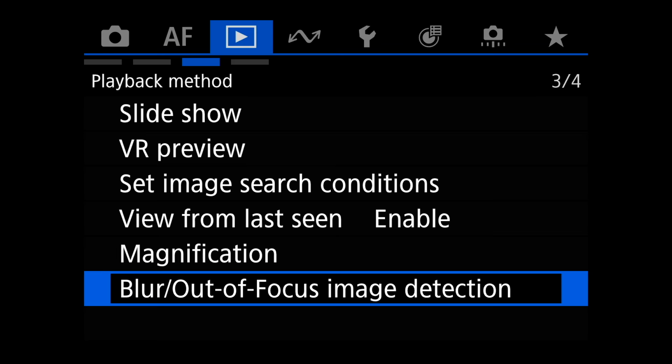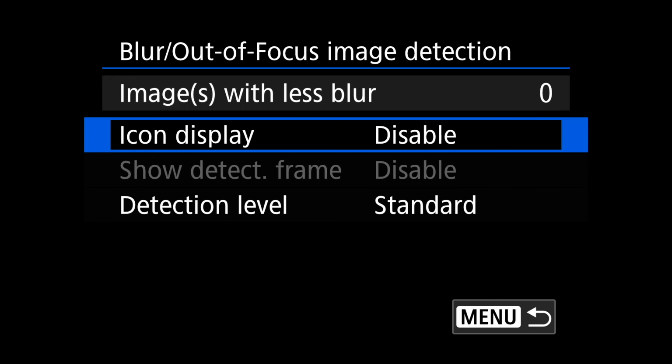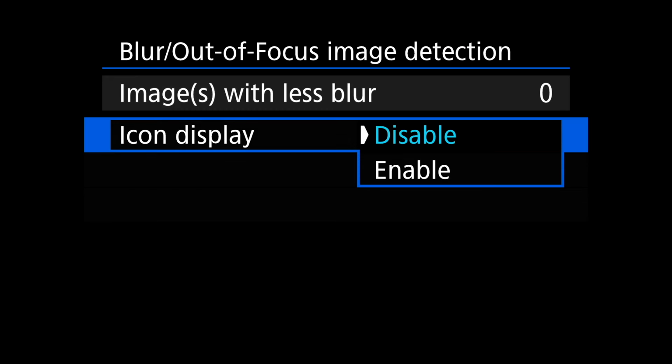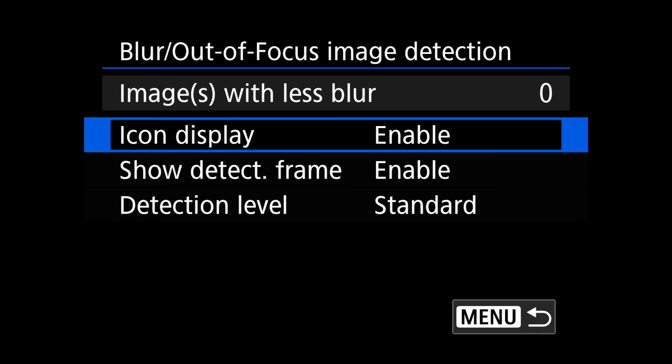What we have to do is you go on here. It's the blur out of focus image detection. This is insane. You can turn the icon on, and it will give you an indication in the viewfinder that your photo is actually blurred, which means not because you drag the shutter and you're trying to do something artistically, the shot is no good. It actually knows that, and it will let you know that in there.